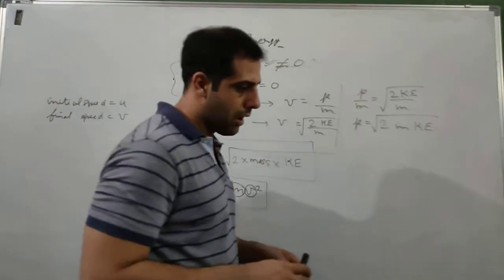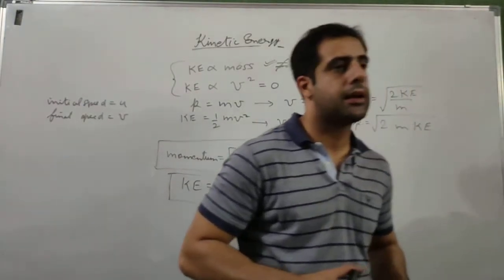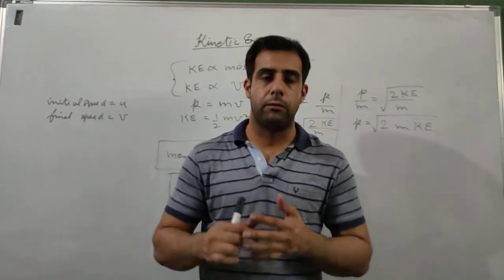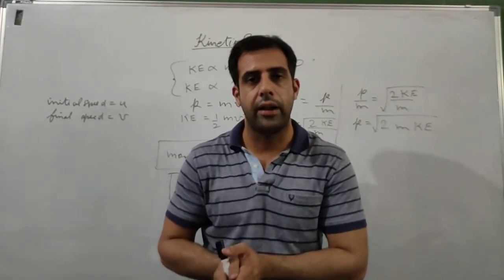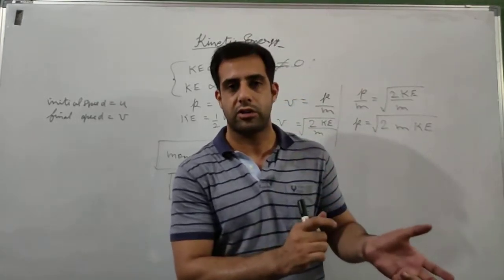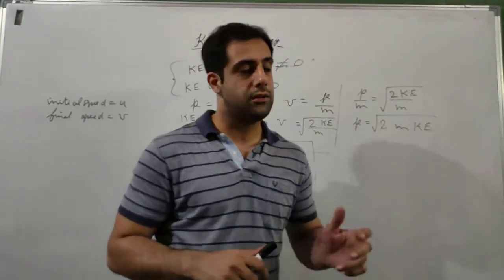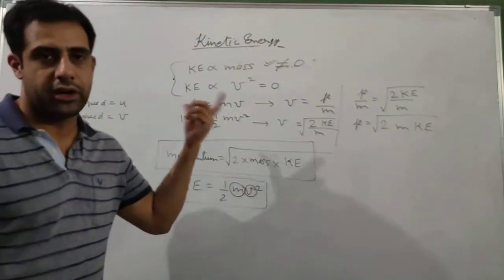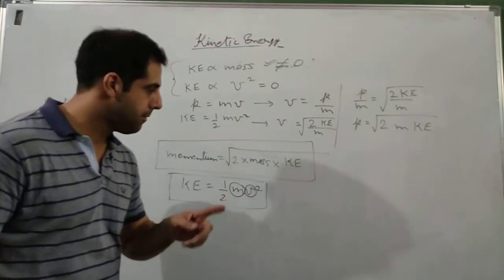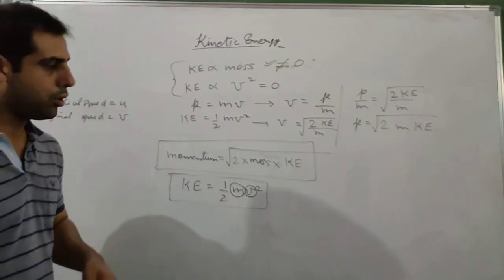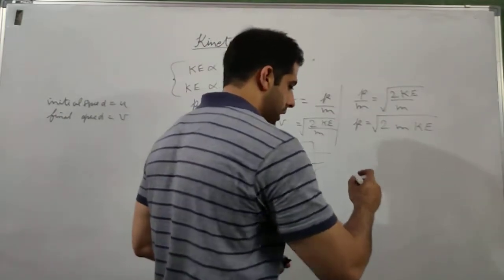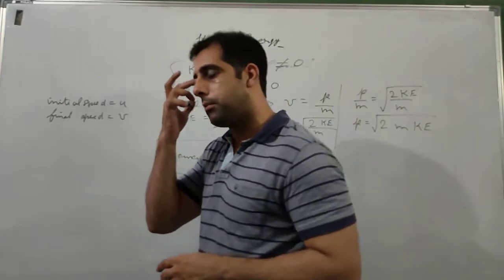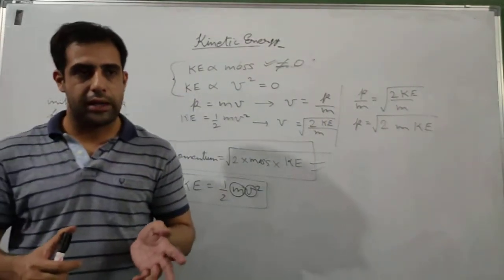So how do you summarize this? We can summarize that kinetic energy is the energy possessed by a body when it has some velocity. If the body is at rest, it will not have any kinetic energy. If it is moving with some particular velocity v, then its kinetic energy will be given by half mv square. How did we get this? We got it from the work energy theorem, to be discussed later. Momentum, this is another important relation from your numerical point of view.